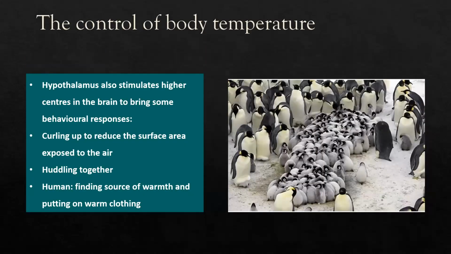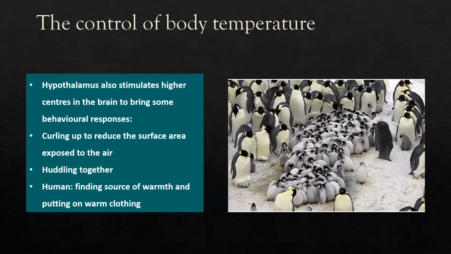Another thing, not only by doing several physiological adaptations to increase body temperature, our body can also do some behavioral responses to maintain our body temperature, which is for increasing body temperature. Some animals, for example penguins, can do behavioral responses like huddling together. When they huddle together, they decrease the surface area exposed to the air, so they become warmer.